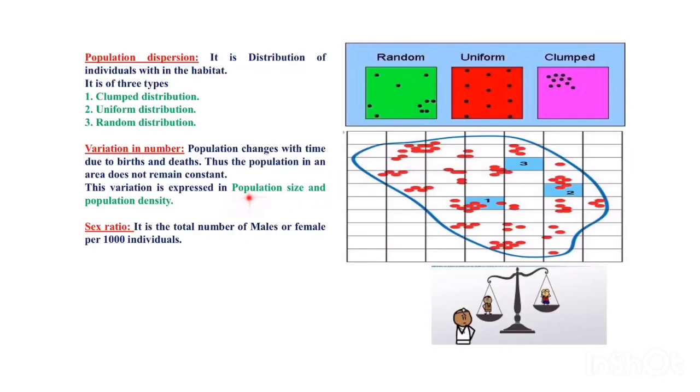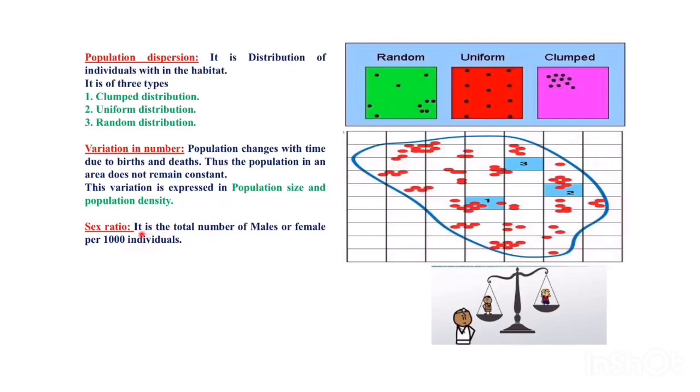It can be expressed in two ways: population size and population density. What is population size? The total number of individuals present within the habitat is called population size. Here, this is one complete habitat, and the total number of individuals present within this habitat is called population size. Population density is the total number of individuals present per unit area per unit time. Suppose we consider this rectangle. How many organisms are present within this rectangle? This forms the population density, and the total number of individuals present within the habitat forms the population size.